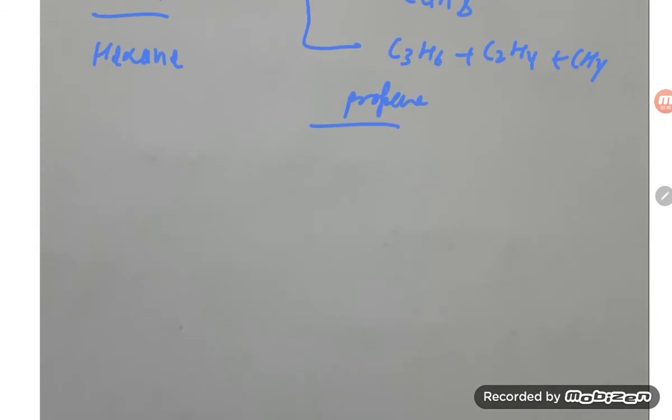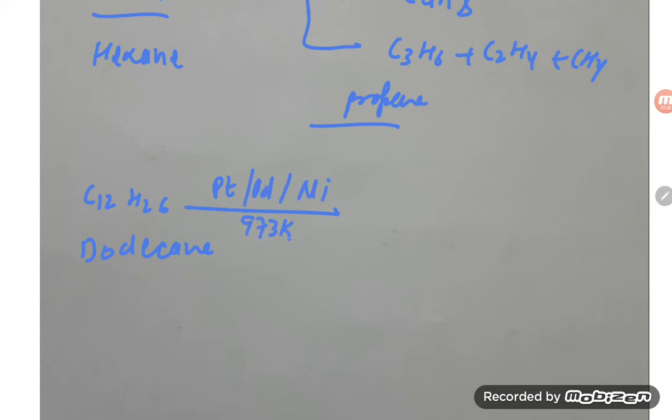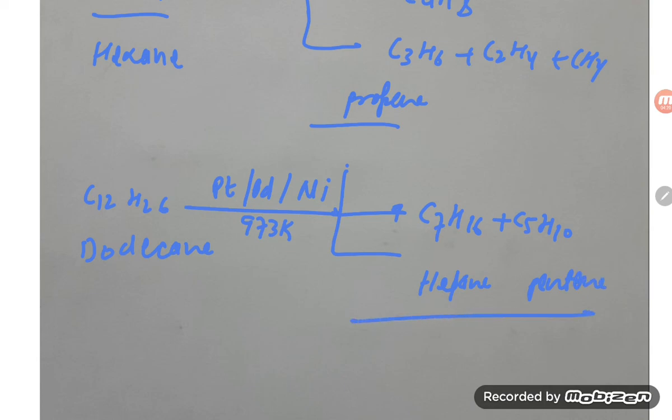One more example: if you are taking dodecane, student, C12H26, with Pd and Ni and heating at 973 Kelvin, it gives two products. First one is C7H16 plus C5H10. C7 means it is giving heptane, plus it is giving pentene. Okay, so this is what is known as pyrolysis.